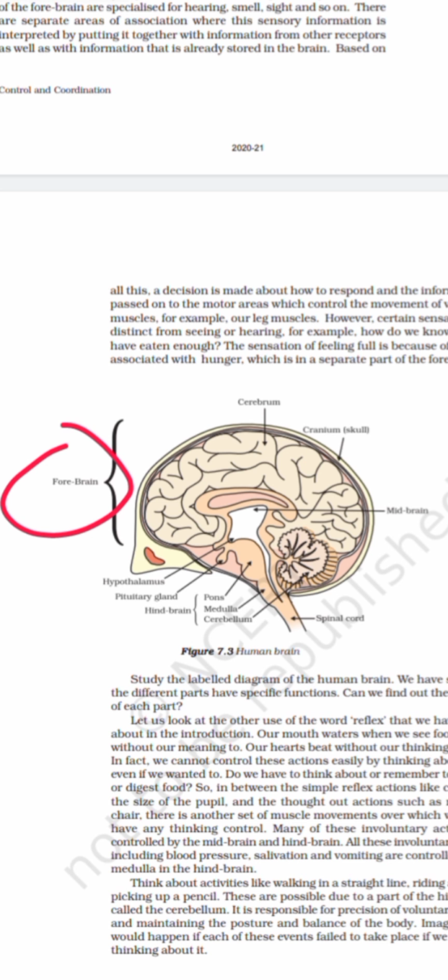Then it is transferred into the motor areas, and the voluntary action is going to take place. Alright, so that is how it is going to work.